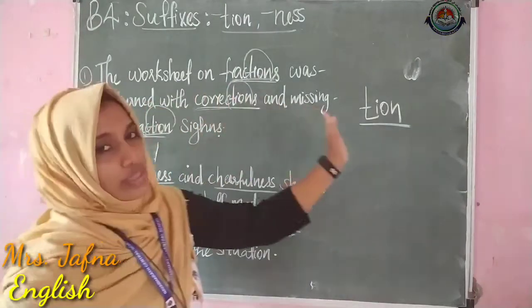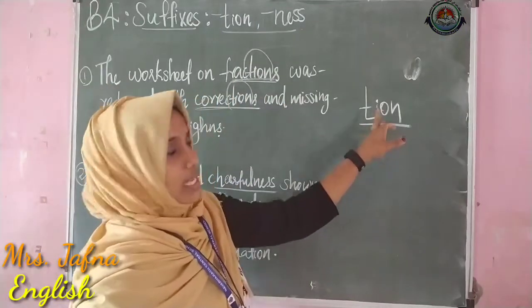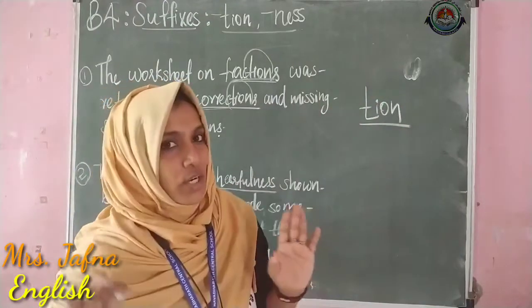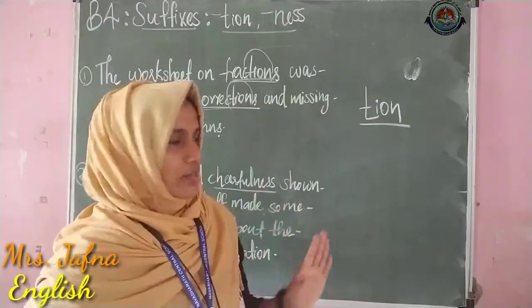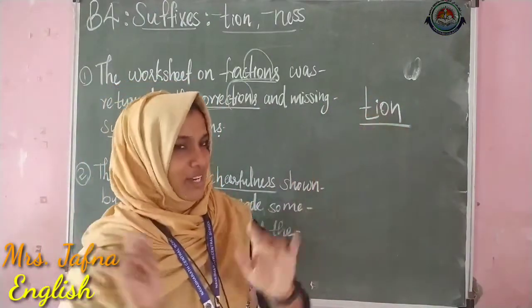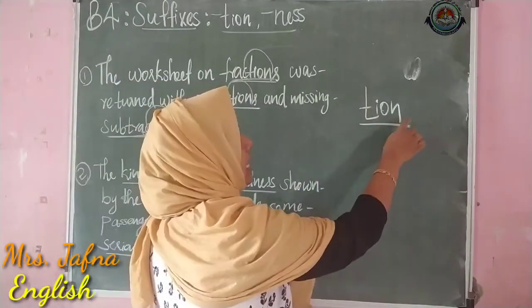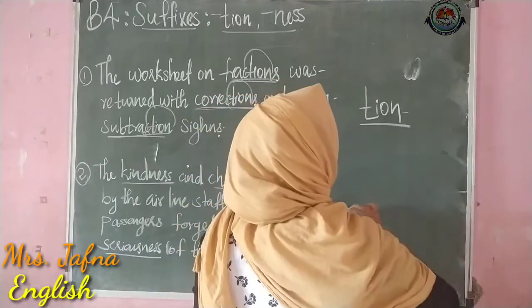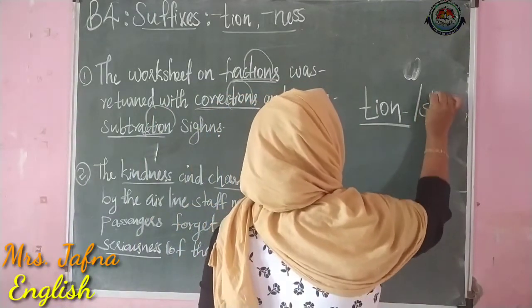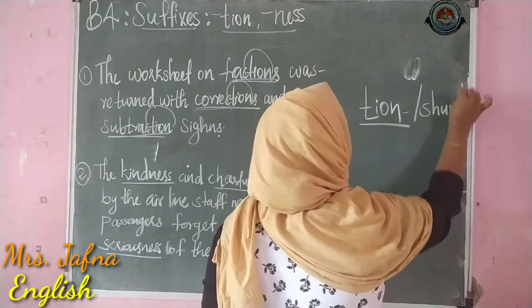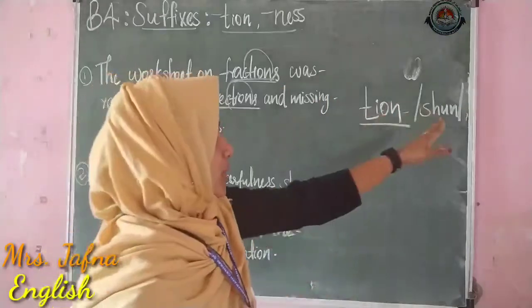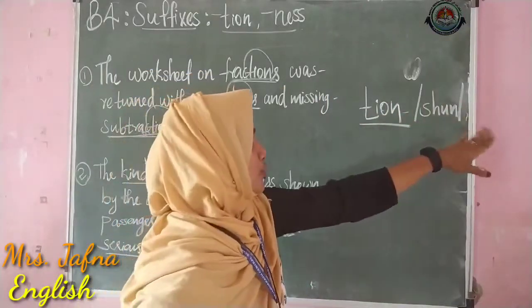So here in all these words we can see T-I-O-N common. How to read this? It is making the sound like shun. It is producing the sound shun.